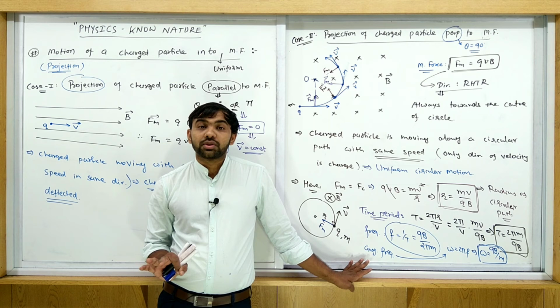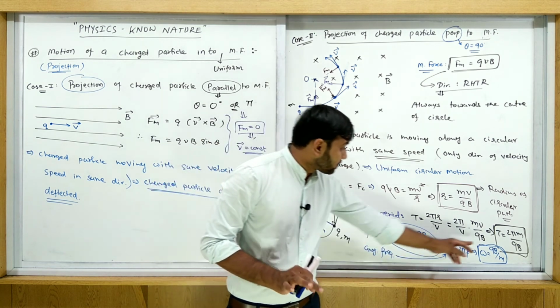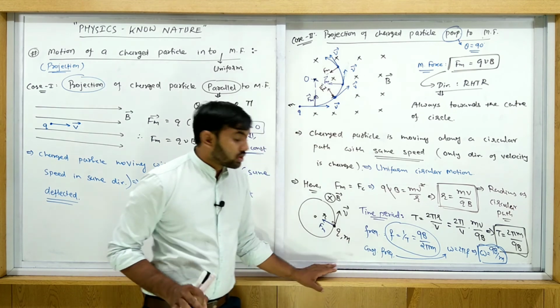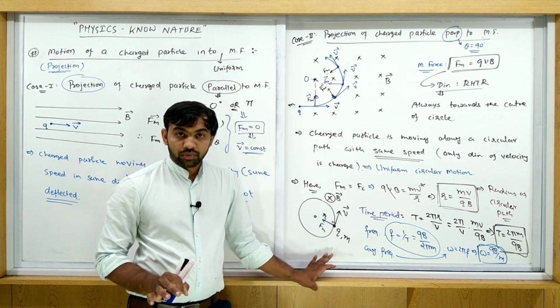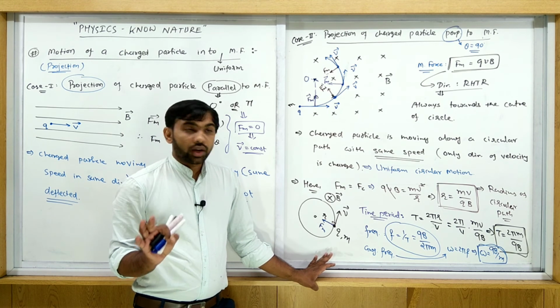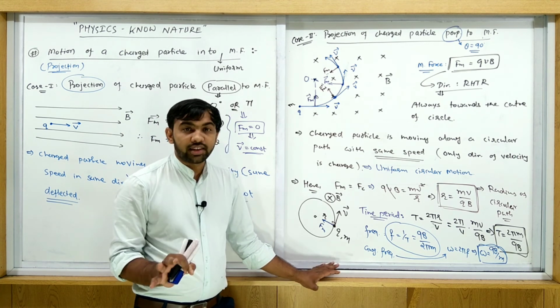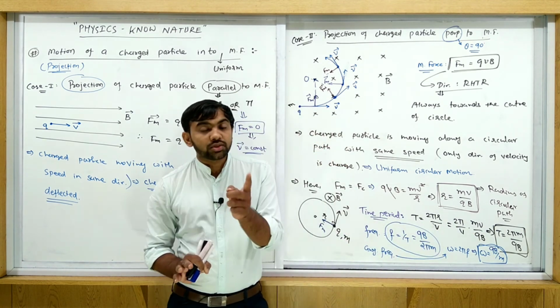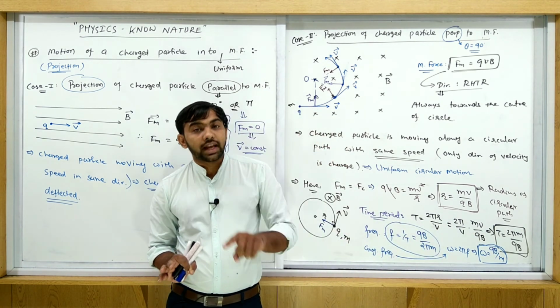Whatever the velocity is, this does not change, it is constant. Velocity changes, momentum also changes, everything changes, but these do not change. Speed does not change, but velocity changes because of its direction.